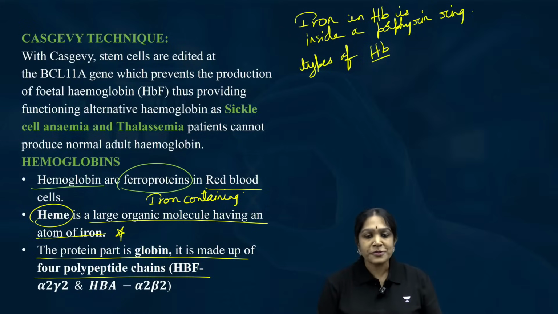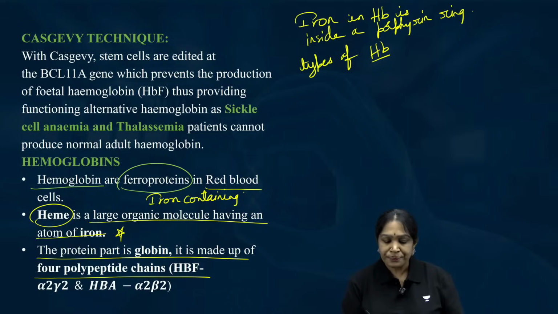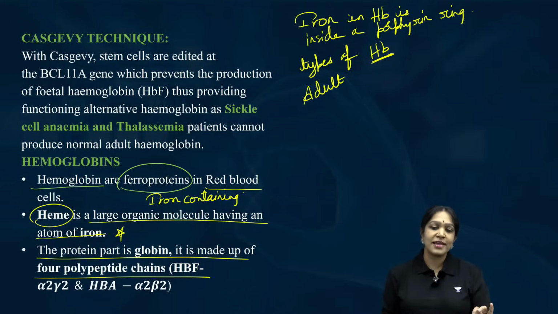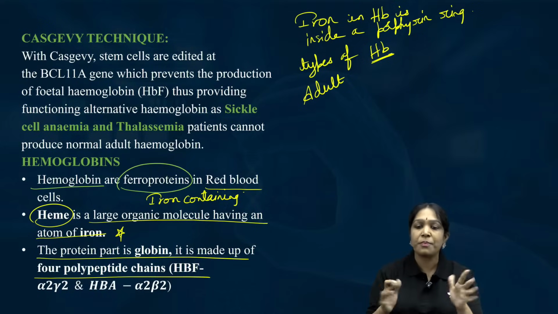Types of hemoglobins. Okay, we have adult hemoglobin. Don't think that we get adult hemoglobin after your 18th birthday. This adult is not that adult. Here adult hemoglobin will start getting produced the moment you are born.